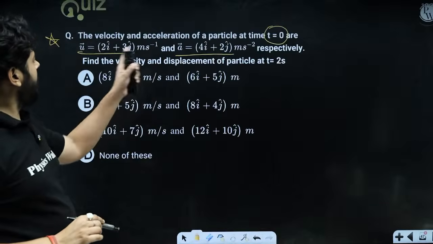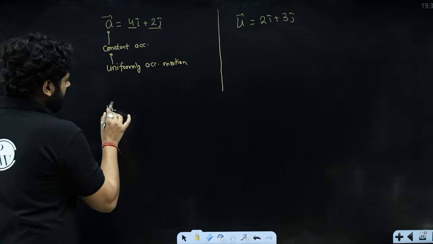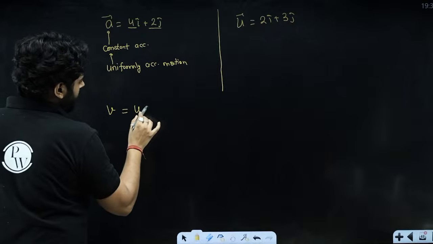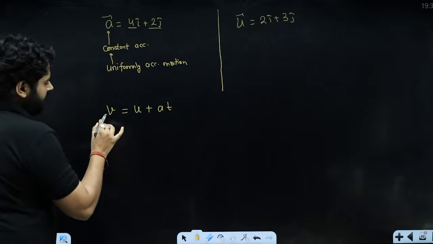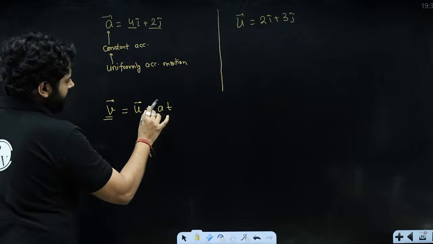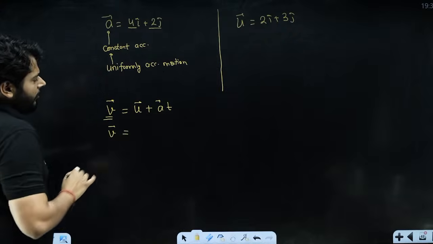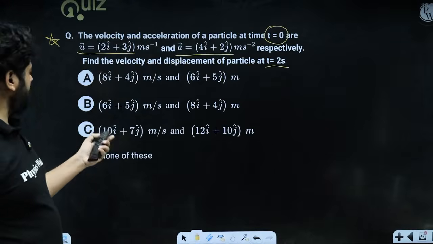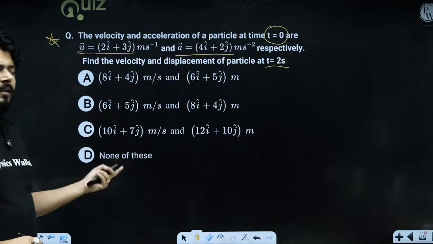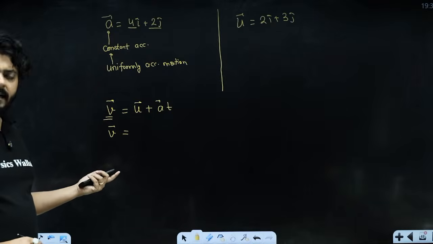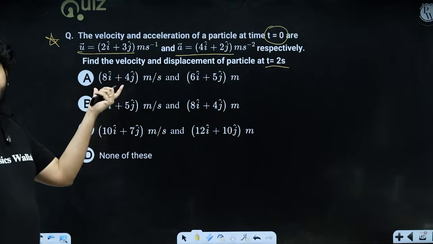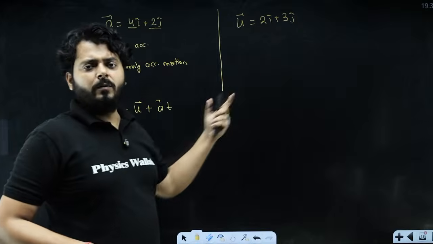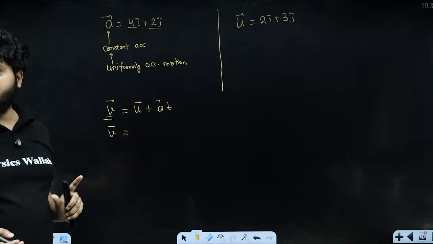Initial velocity is 2i plus 3j, right? We have to talk about the final velocity. So you know that v is equal after how much time? After 2 seconds. Final velocity after 2 seconds. So v is equal to u plus at. Here final velocity vector, put everything in the vector format, right? And this equation still holds true. My dear kids, you have to get the final velocity vector, which is why I'm using this equation in the vector format. If they were giving the final velocity in the magnitude form, I would have gone for the acceleration's magnitude and velocity's magnitude, and I would have only used the magnitudes of these things in the equation, right?